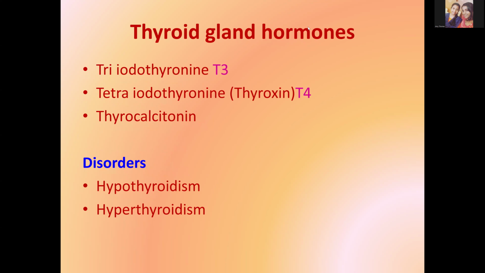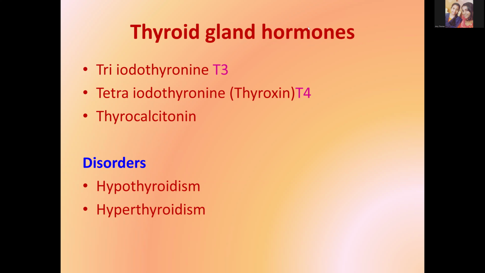So, what are the thyroid gland hormones? That is, the hormones produced by the thyroid gland, which is again an endocrine gland. First and the major one is triiodothyronine, that is T3. Tetraiodothyronine, that is T4. And the third one is thyrocalcitonin. All the disorders of the thyroid gland can be classified as hypothyroidism as well as hyperthyroidism.